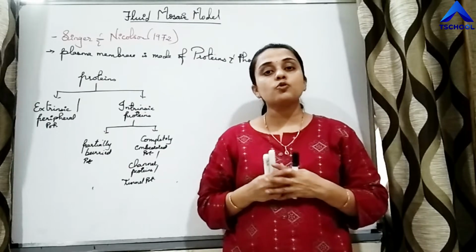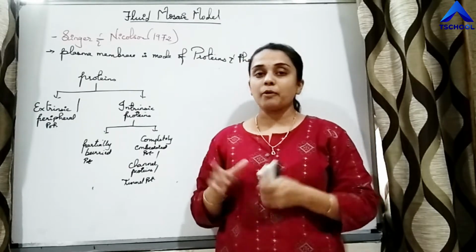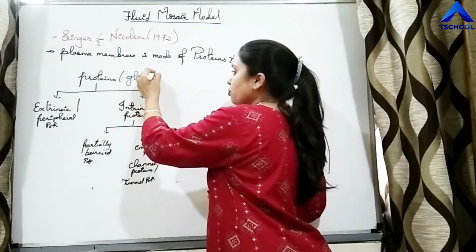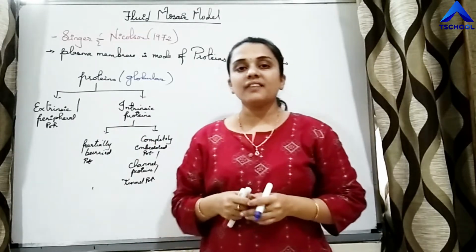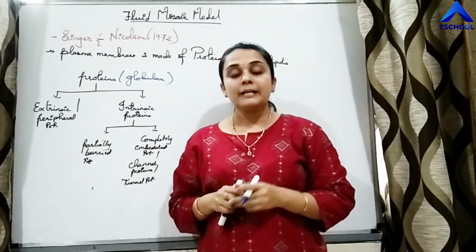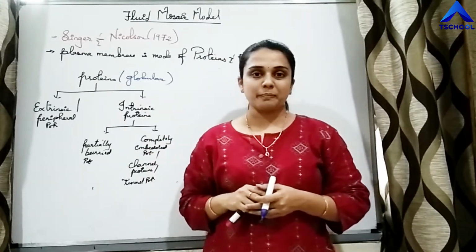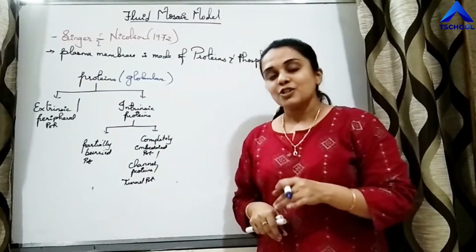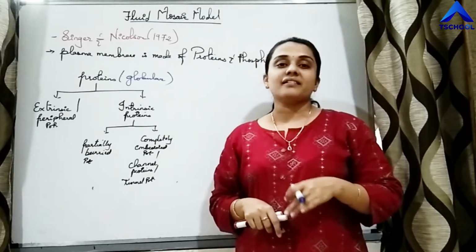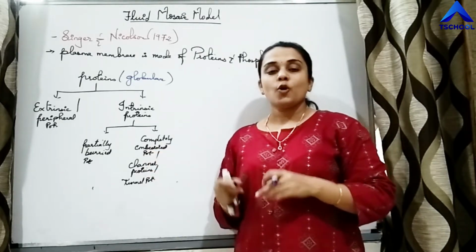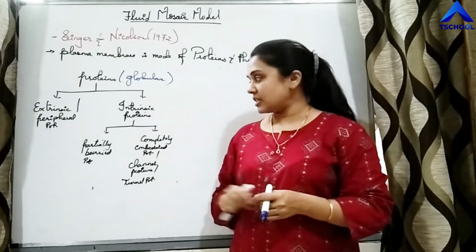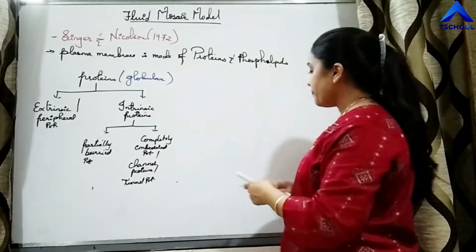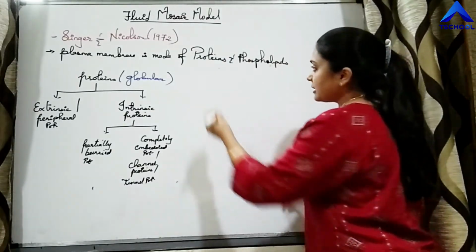The two previous models had not explained the proteins. Proteins are of globular type, but these proteins are further divided into two types: extrinsic proteins, which are present on either side of the phospholipid bilayer, and intrinsic proteins. Intrinsic means inside. If proteins are completely buried, they are called completely embedded, channel or tunnel proteins. The second type are partially buried proteins. So this is about the proteins.